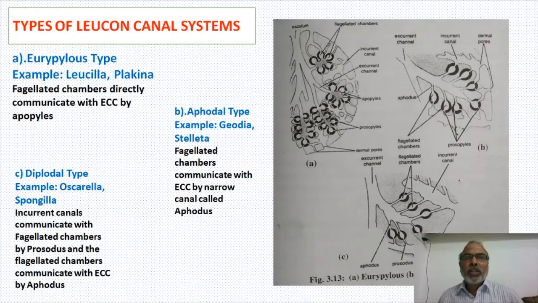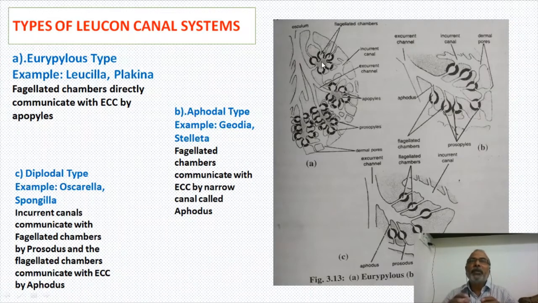This system is the most effective system. So Leuconoid type of canal system can be classified into Eurypylous, example Leucilla, and Aphodal, example Geodia and Stelletta, and Diplodal system, example Oscarella. So okay, these flagellated chambers are accommodating water up to some extent. Up to some time, they can store the water.